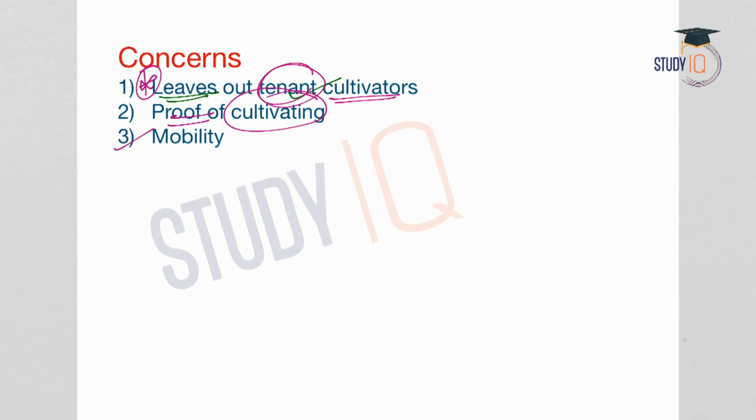And the third one is the mobility of the farmers. The tenants who do not own their own land, who take land for lease, keep on moving from one cultivable area to another in different seasons. They move and cultivate in different plots from season to season, and this will also make it difficult for the better implementation of such a scheme.